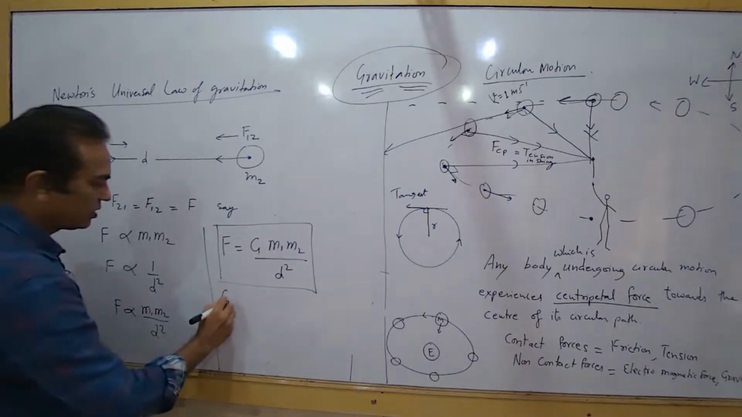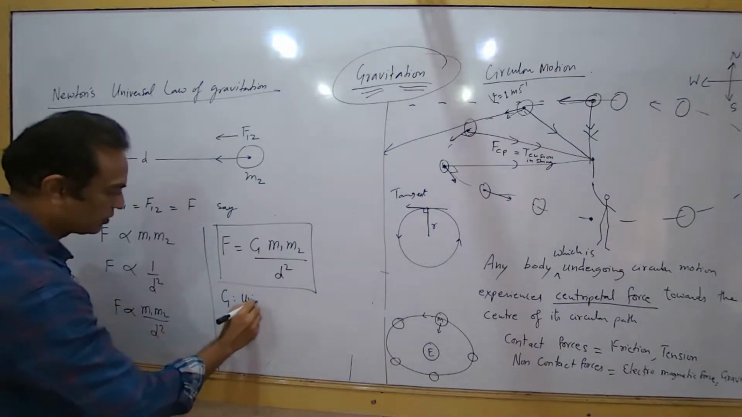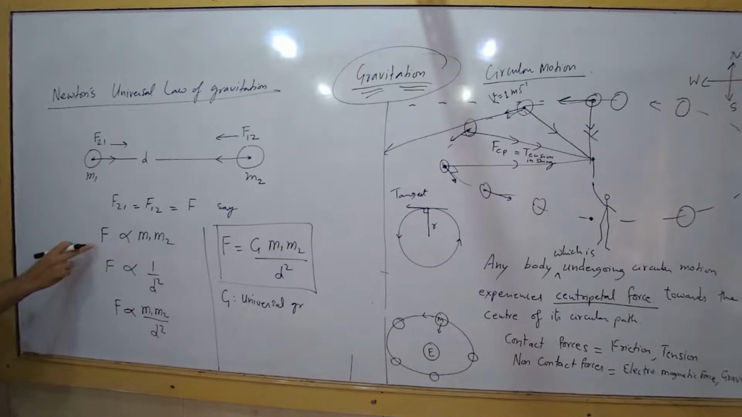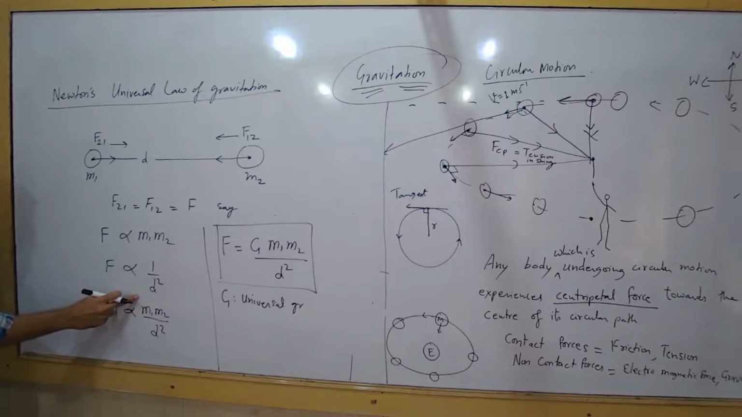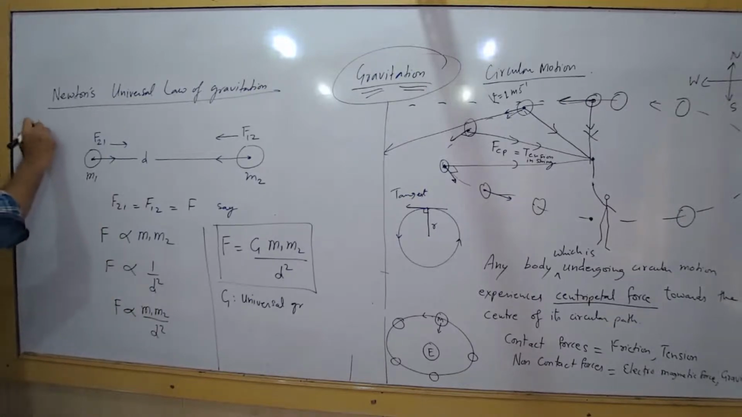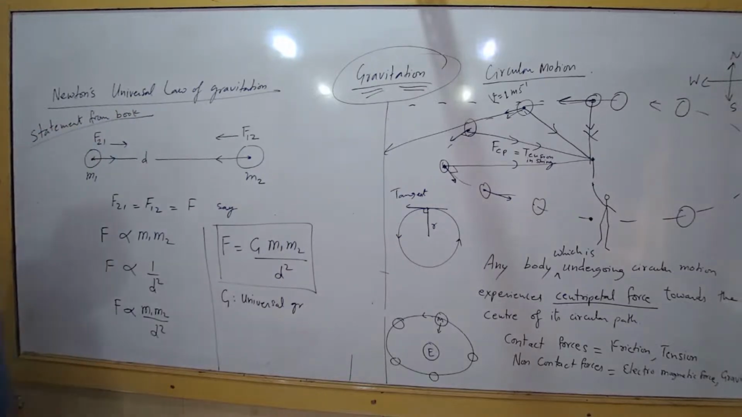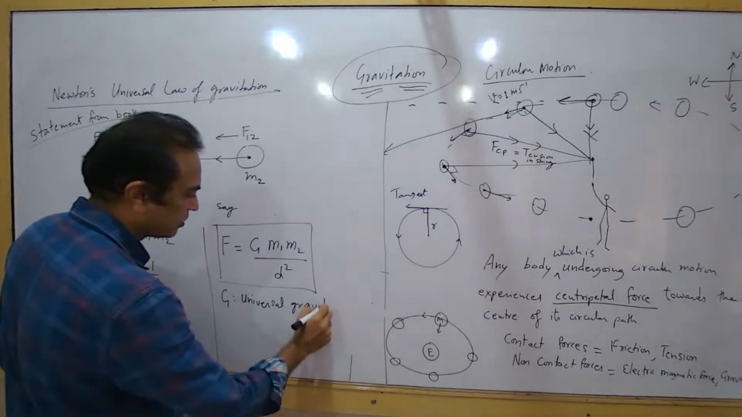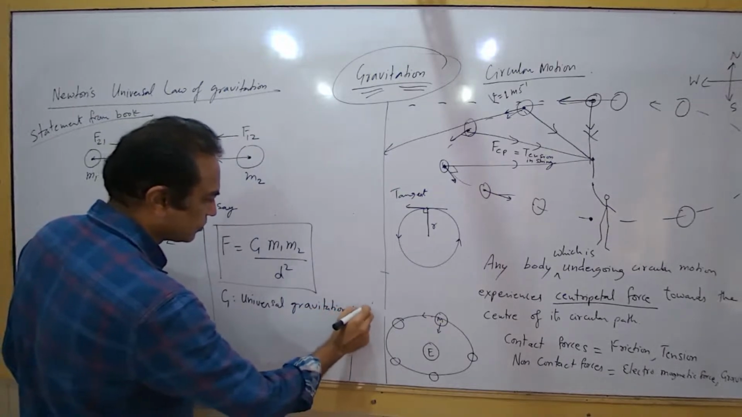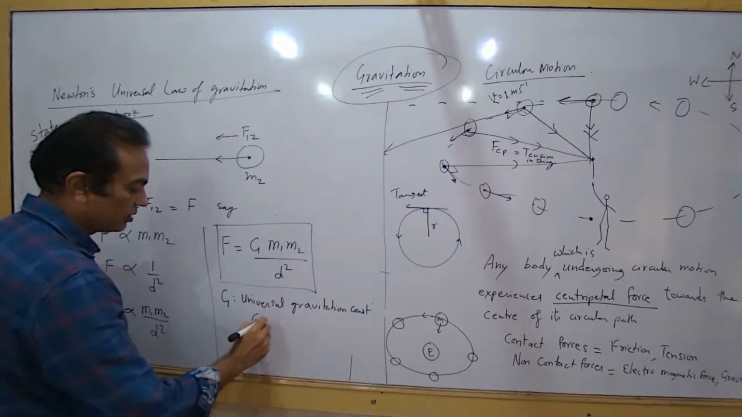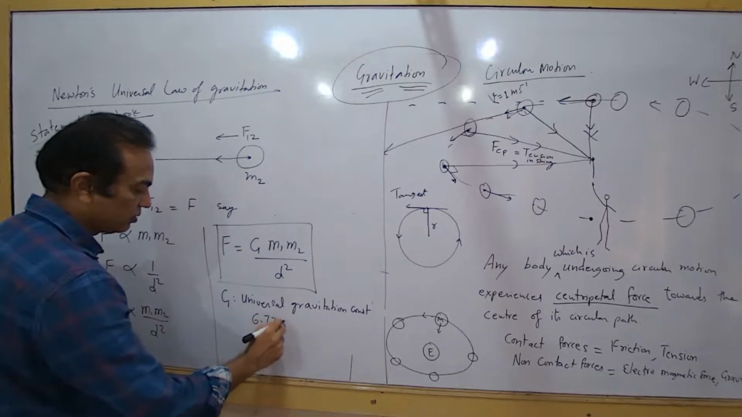So what is G? G is the universal gravitational constant. You can write the statement of the law from the book: directly proportional to the product of masses, inversely proportional to the square of the distance between them. This is the universal law of gravitation. Statement from book or notes, you can write yourself. So this is the universal gravitational constant, and how much is its value? 6.77 into 10 raised to minus 11.